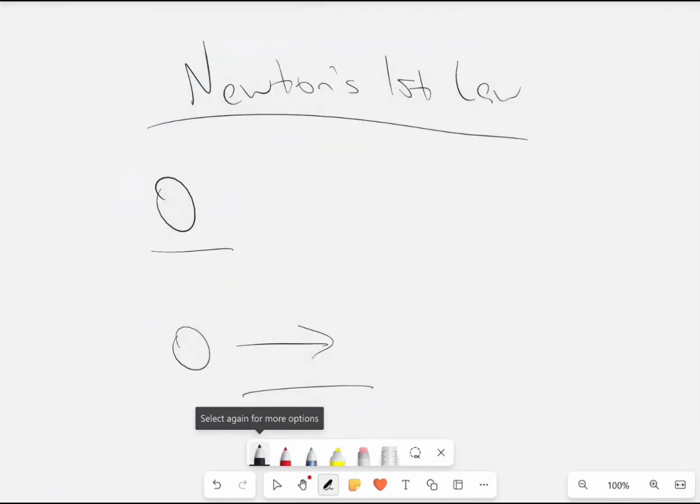So Newton created three different laws. The first law is that an object in motion will stay in motion, or that an object at rest will remain at rest. Pretty much what this means is that an object's velocity is not going to change unless it is acted upon by an external force. Like, say, for example, you have a ball in space that is just moving to the right with constant velocity. Unless an asteroid or a rock hits it and alters its course, it's going to continue to move to the right with that constant velocity forever and ever.